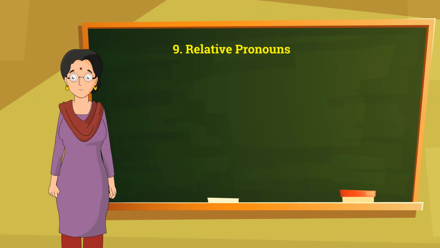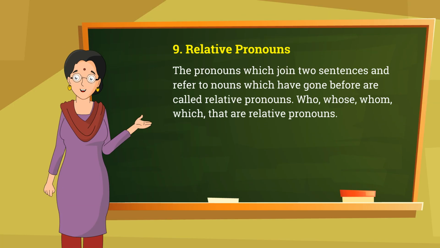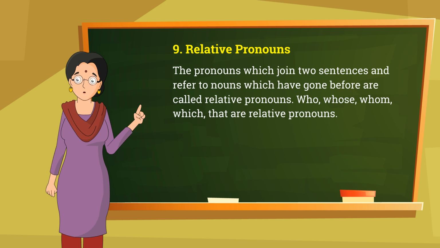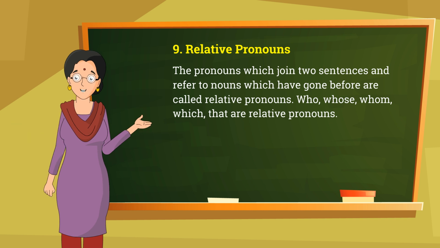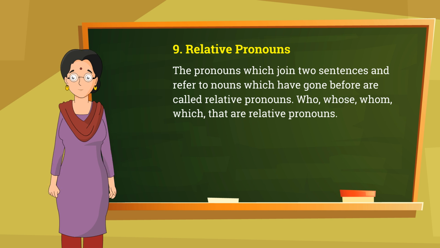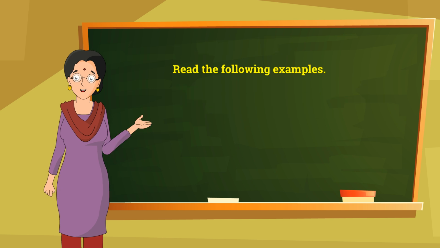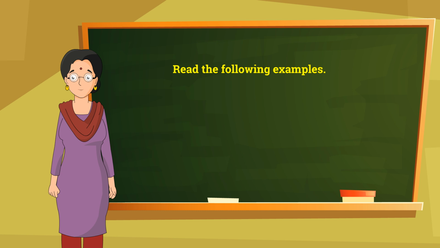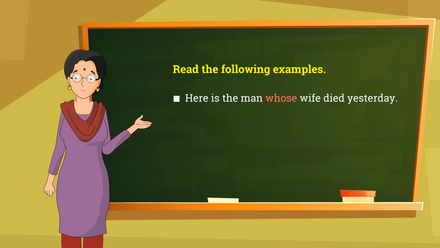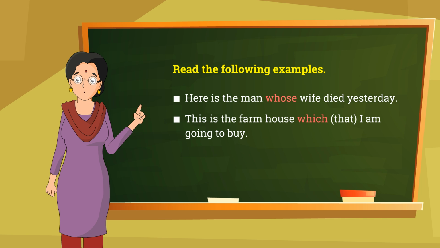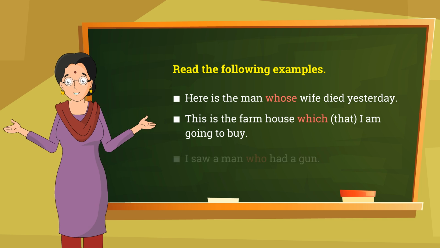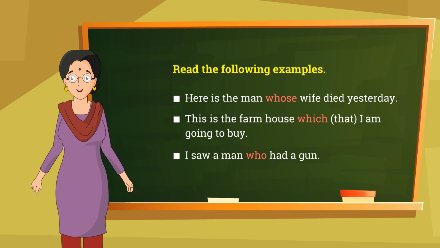Relative pronouns. The pronouns which join two sentences and refer to nouns which have gone before are called relative pronouns. Who, whose, whom, which, that are relative pronouns. Read the following examples. Here is the man whose wife died yesterday. This is the farmhouse which I'm going to buy. I saw a man who had a gun.